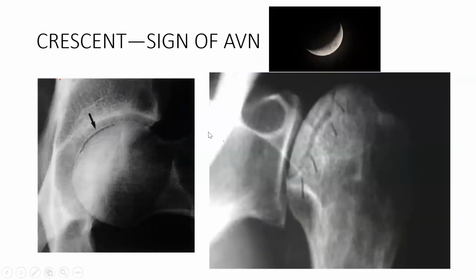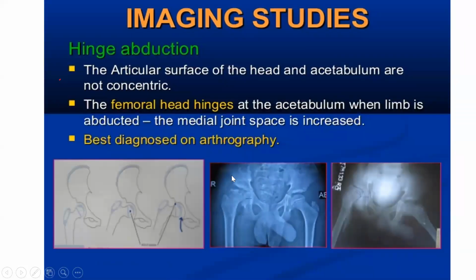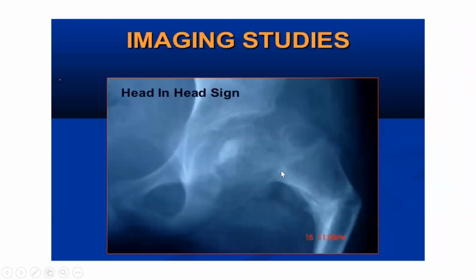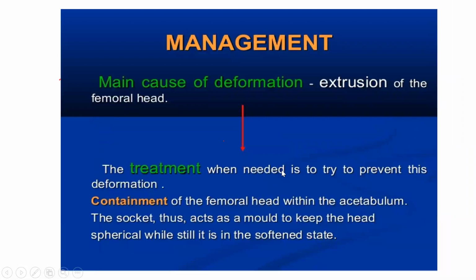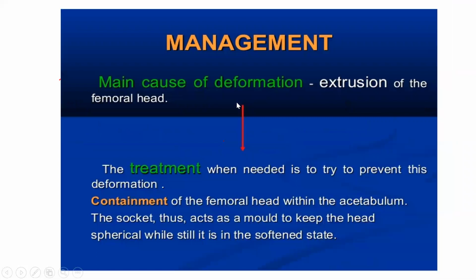Now, the crescent sign you will see in avascular necrosis, it will be seen here also. Sagging rope and head in head appearance. So this is the sagging rope appearance. This is the medial joint space, head in head sign. So head in head sign with sagging rope. You remember two things. What is the main cause? Because of that you have to do containment.